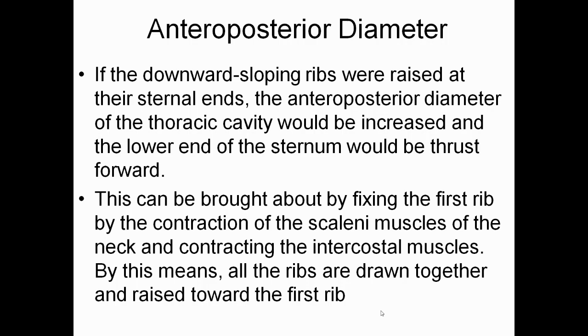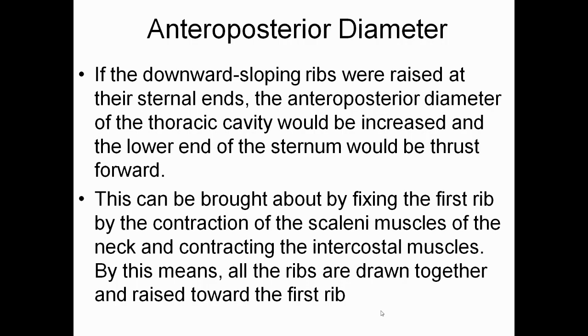If the downward sloping ribs were raised at the sternal ends, the anterior posterior diameter of the thoracic cavity would be increased and the lower end of the sternum would be thrust forward. This can be brought about by fixing the first rib by the contraction of the scalene muscles of the neck and contracting the intercostal muscles.